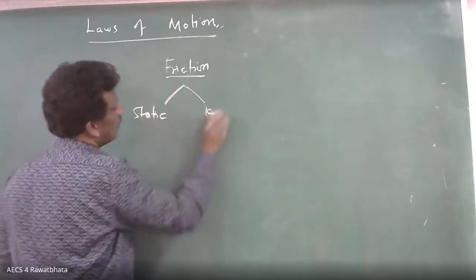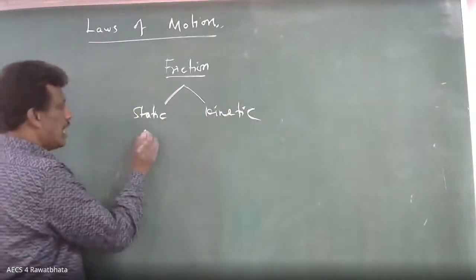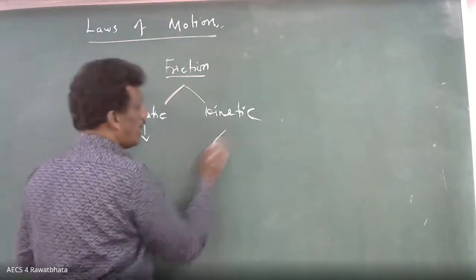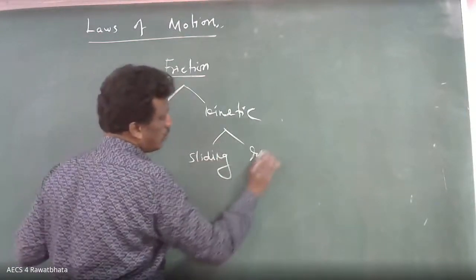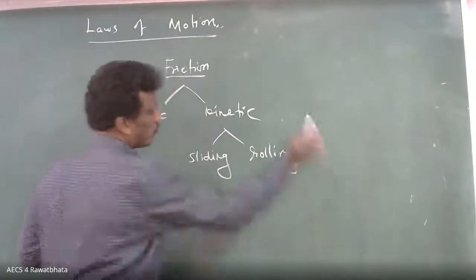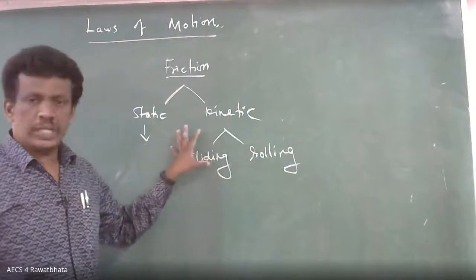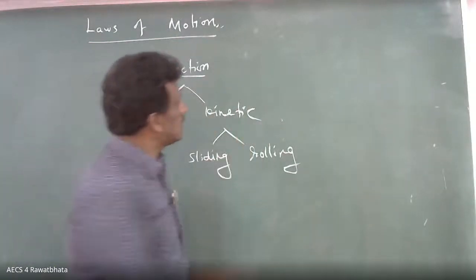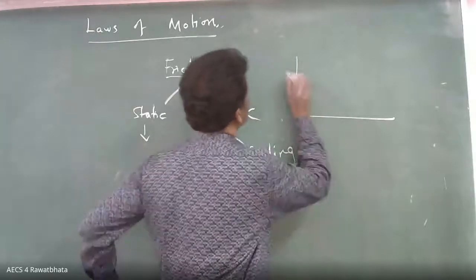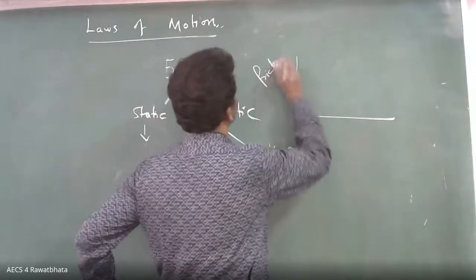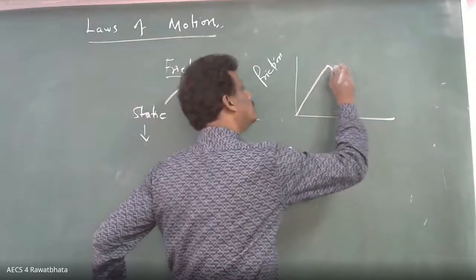So friction, directly I tell you, here we have static, another one kinetic. In the static, what are the possible values? Kinetic you have sliding, another one rolling. I'm not going through the theory in detail. Now I want to discuss one graph. Suppose here applied force, here friction. It will come like that.